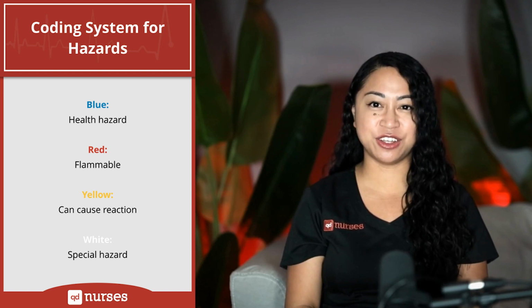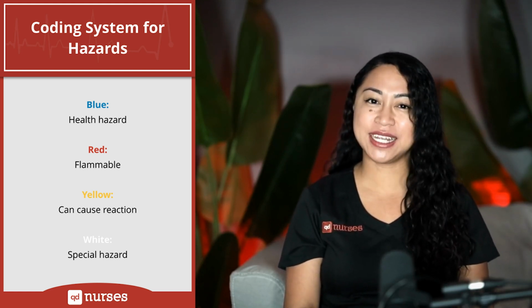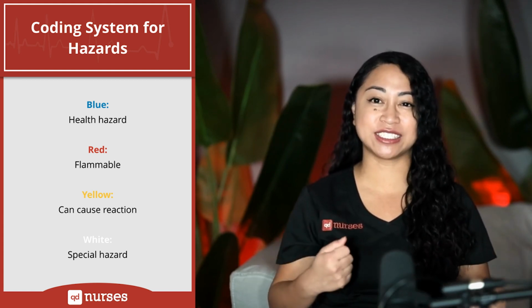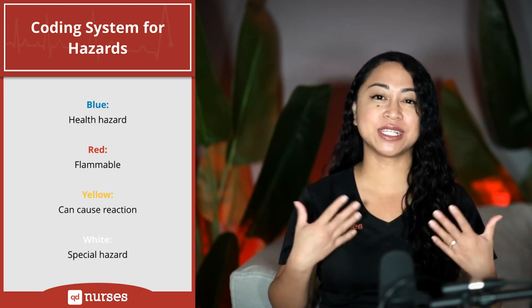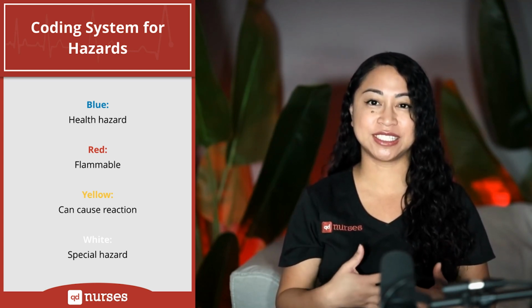Here we have the digital flashcards on the coding system for hazards. It's essential to know the coding system for hazards. Blue indicates health hazard. Red indicates a flammable hazard. Yellow indicates that it can cause a reaction. White indicates a special hazard. Emergency responders rely on these NFPA color codes to categorize the potential hazard.